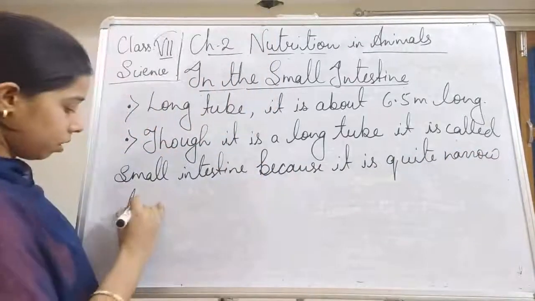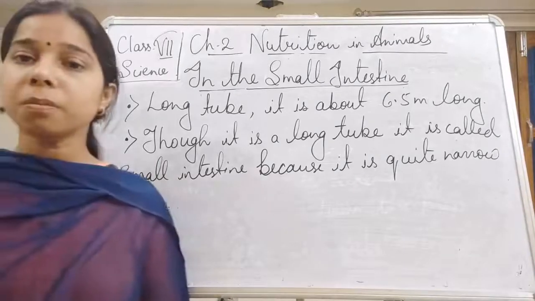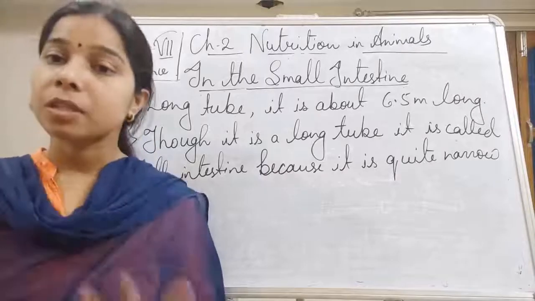Although it is a long tube, because of the width only, we call it the small intestine.